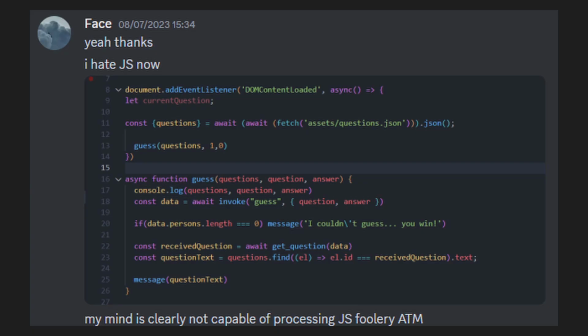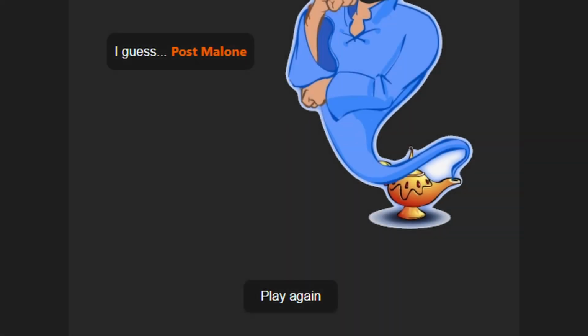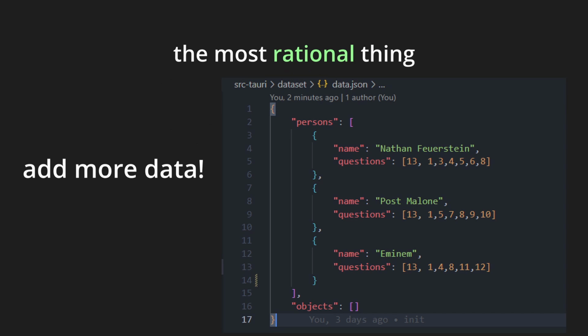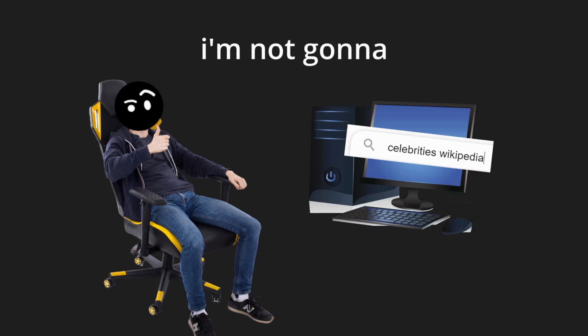Some funny functions later, it works. However, there's no gameplay loop, so I made the play again button. Now that everything is done, the most rational thing to do would be to increase the dataset so the game is more playable. Did I do that? Hell no, I'm not gonna sit on my chair and write questions about some random celebrities.